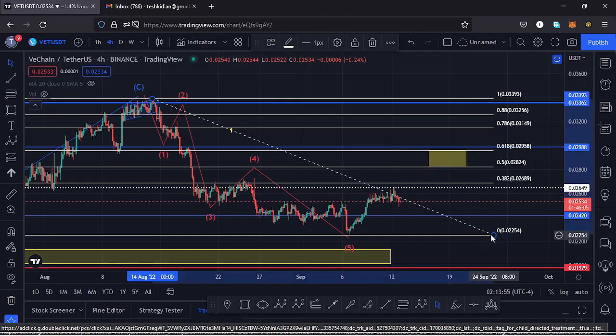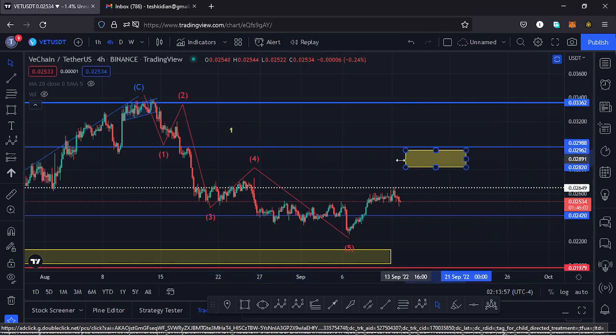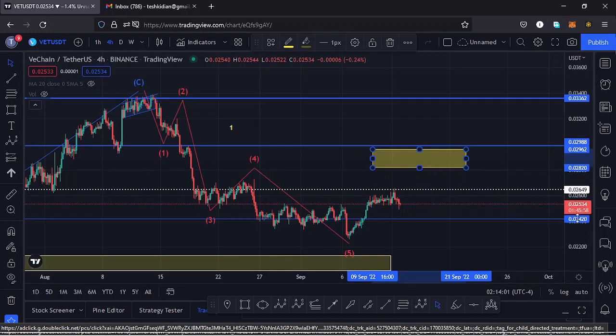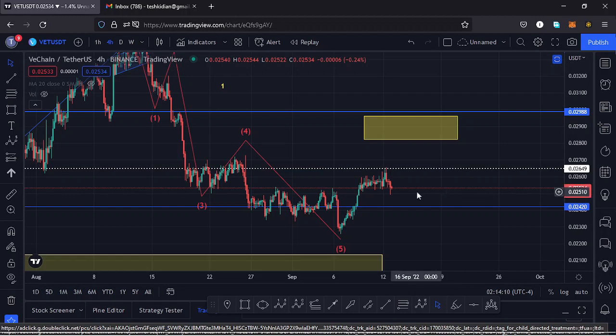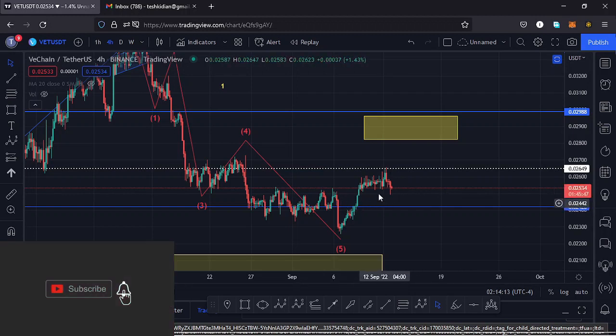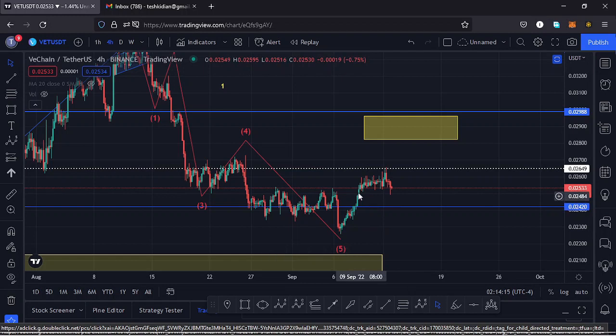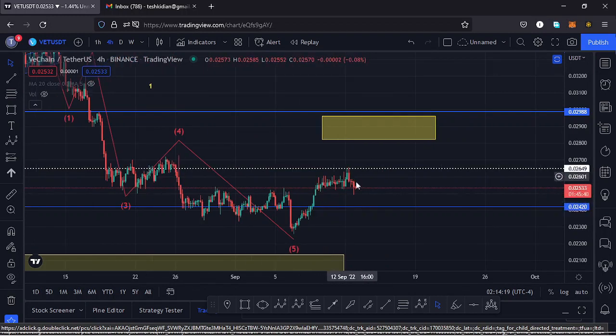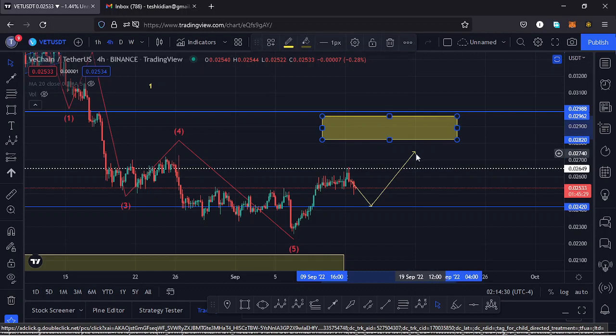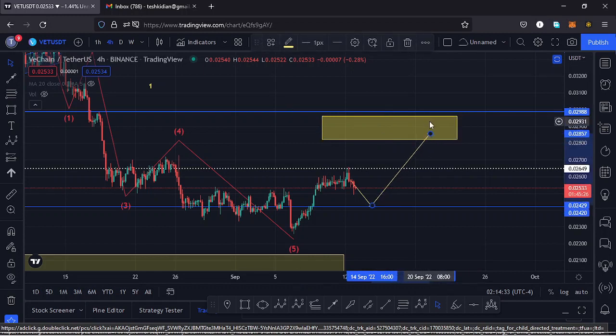So that is the minimum target area for that wave 2 to the upside, and that gives me the key scenarios that I expect to play out on this chart. And what I expect to play out on this chart is that now that we have managed to break above a key area of resistance at around the $0.024 mark, and we are yet to see a retest of that key area of resistance, it's possible that soon we might see a retest of that key area of resistance. And once the retest is a success and we continue pushing higher, that movement to the upside, I expect it to take us into this yellow target area.